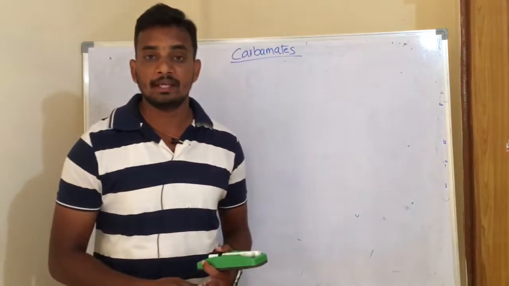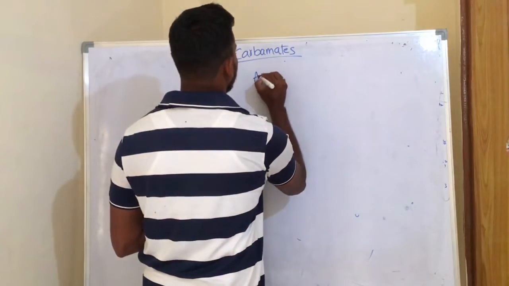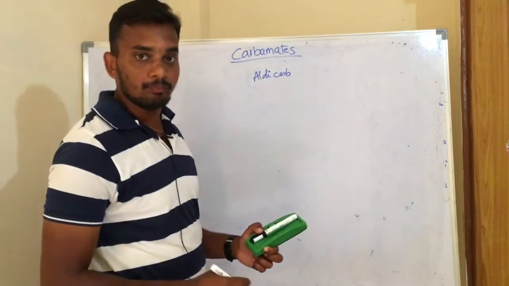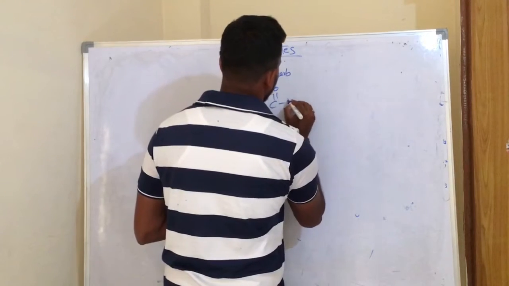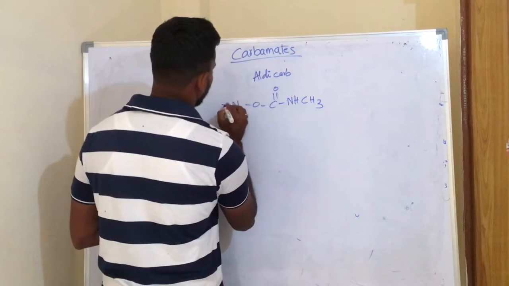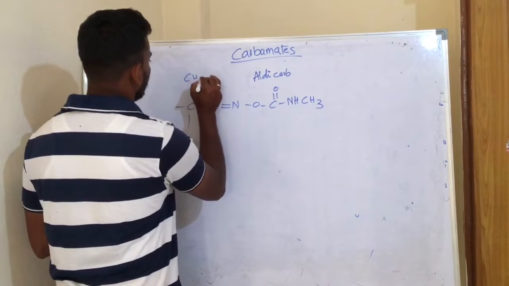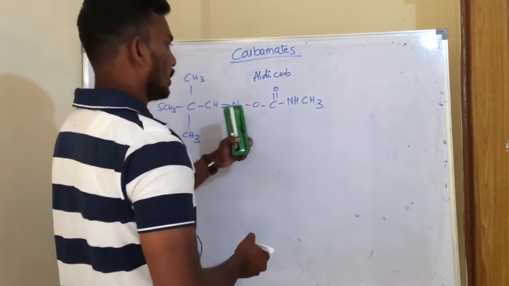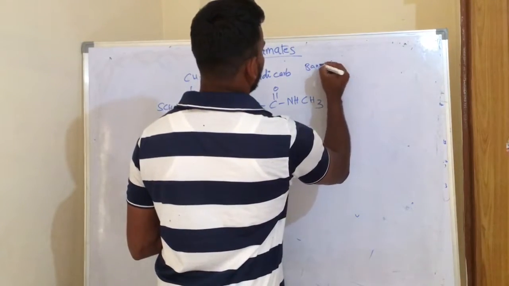And the other group of methyl carbamate which is derived from the aliphatic oxime is aldicarb. So aldicarb is a methyl carbamate which is derived from the aliphatic oxime, and the structure of aldicarb is, so this is aldicarb, and this aldicarb is banned for use in agriculture.